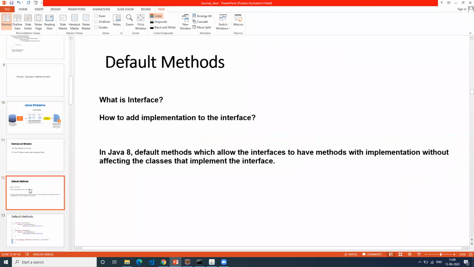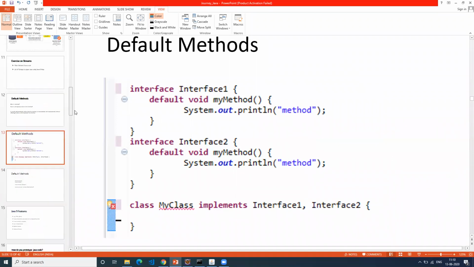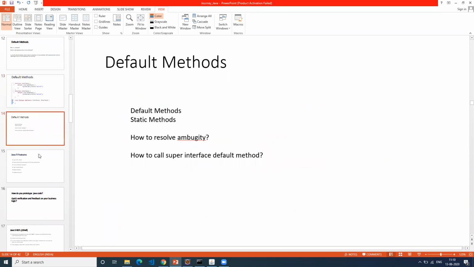Then default methods: what a default method is, how it can be used, and there were some good exercises we did on it. I gave an exercise in the first session on how we resolve the multiple inheritance problem. That also we covered, and I explained the code, showing how multiple inheritance can also be achieved using Java 8 onwards.